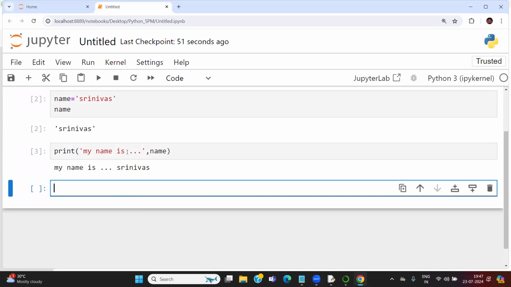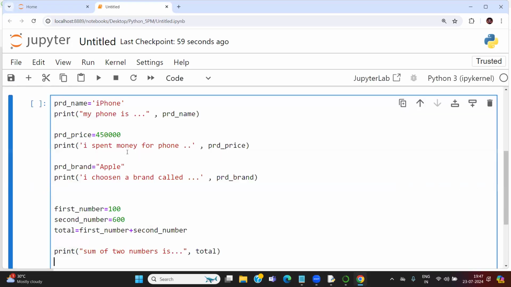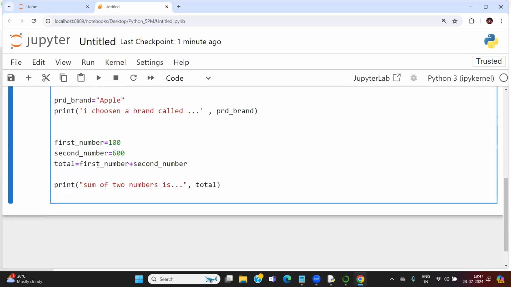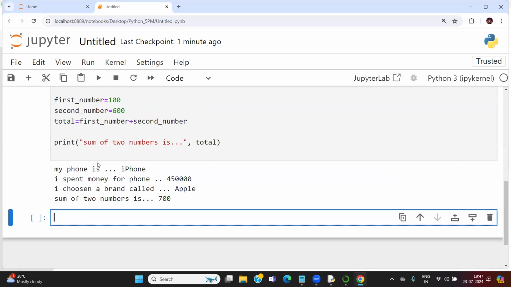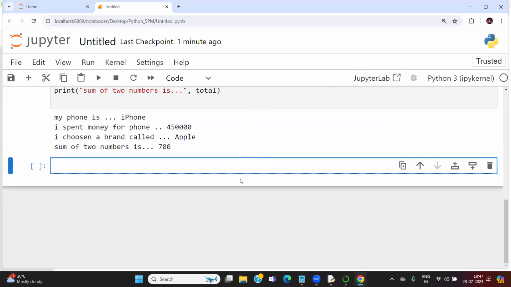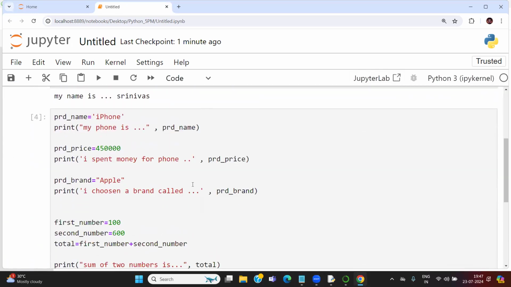See, cell by cell execution. Previously I wrote a lot of code, no? That code I will paste here. Previously I wrote some code for phones and all. So I just copy pasted that particular code. Display. What happened? My phone is iPhone. I spent money for this stuff. It's comfortable. Notebook is comfortable. So I'm a very big fan of this.